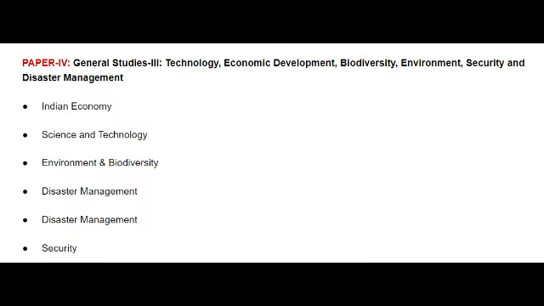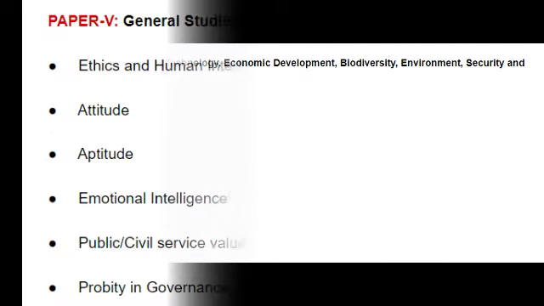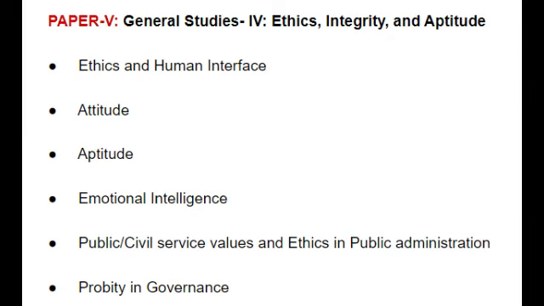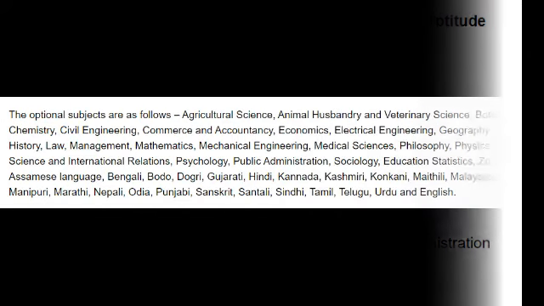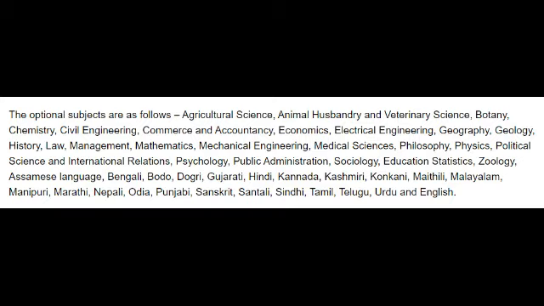Paper four, general studies paper three, will be on technology, economic development, biodiversity, environment, security, and disaster management. So there will be Indian economy, science and technology, environment and biodiversity, disaster management, and security. In paper five, general studies paper four, there will be ethics, integrity, and aptitude: ethics and human interface, attitude, aptitude, emotional intelligence, public and civil service values, ethics in public administration, and probity in governance. The last two papers will be optional subjects, paper one and paper two, as I said in the previous video.